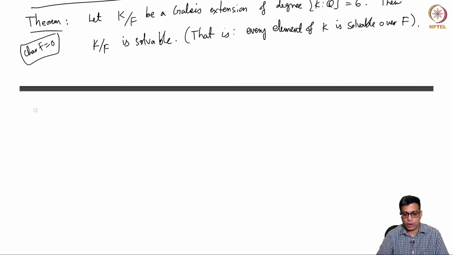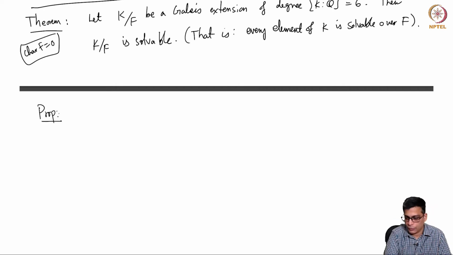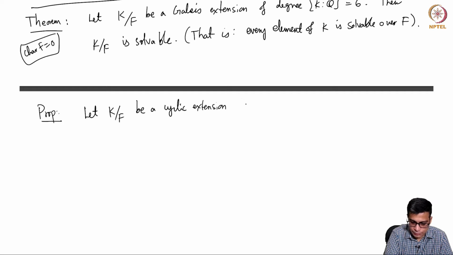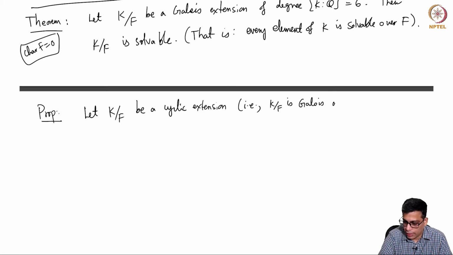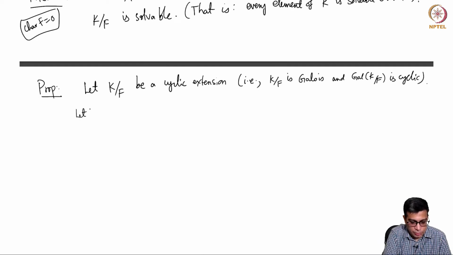In order to prove this theorem, I am going to prove a very crucial result that will be essential for everything that we do in the rest of the course. So, this I am going to call a proposition. This will be crucial for us. Let K over F be a cyclic extension. Remember, that means K over F is Galois and the Galois group is cyclic. A cyclic extension is a Galois extension whose Galois group is cyclic. Let alpha be in L, where L is an extension of K.